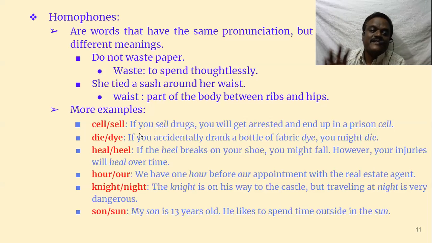Prison cell means something different. We have different meanings of cell. Even a battery is called a cell. Cellular jail, the jail which has small cells, that's also called a cell. So if you sell drugs, which are prohibited, what happens? Police will come and catch you and put you in jail, in a small cell, a small room. That's called a cell. Then die, DIE, die, DYE, dye.